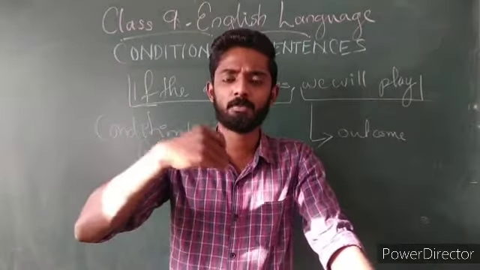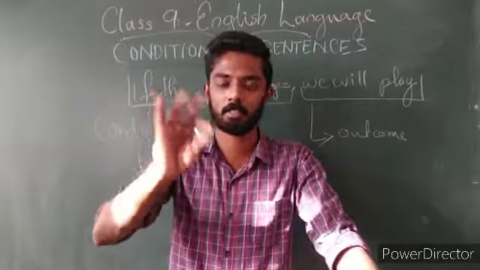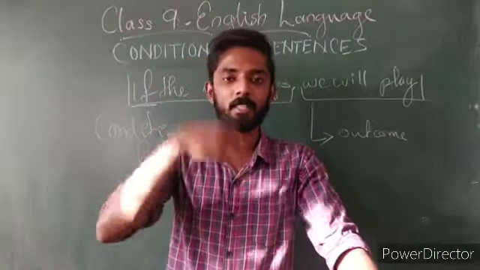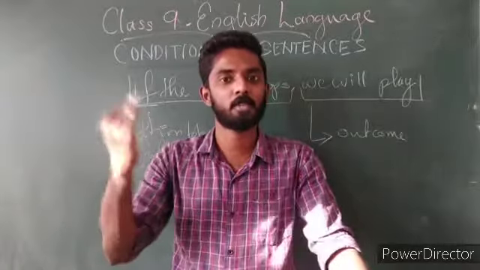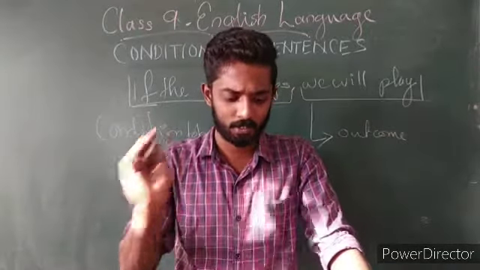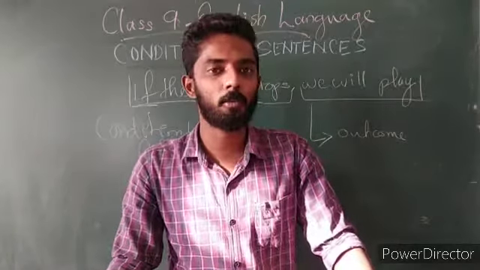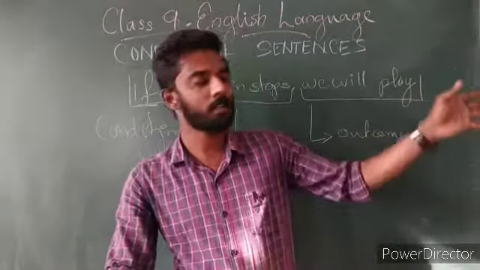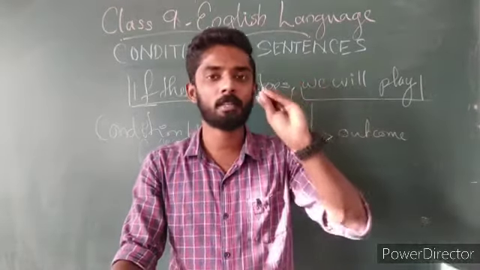In the present form there are 4 types of tenses and divisions. When there is a change like that, automatically in the future also the same change will happen. That is the most commonly used form, simple present with will future, in the first type of conditional sentences.